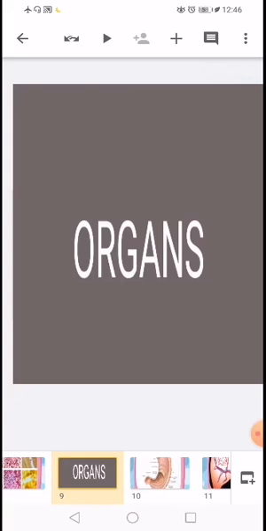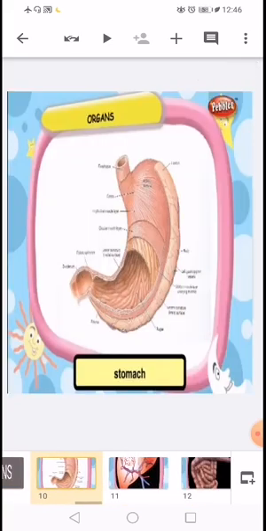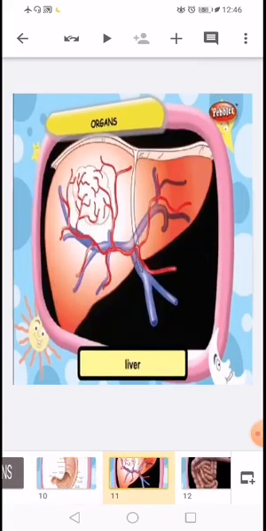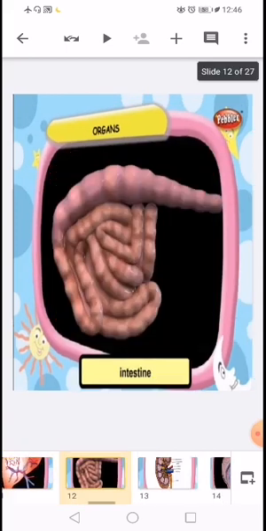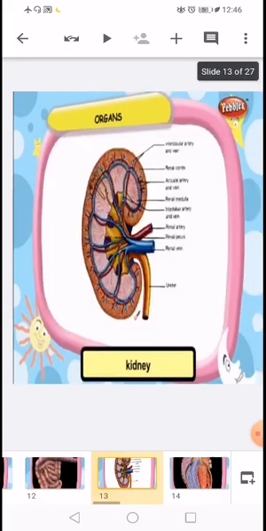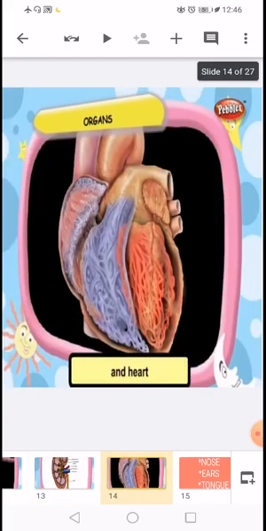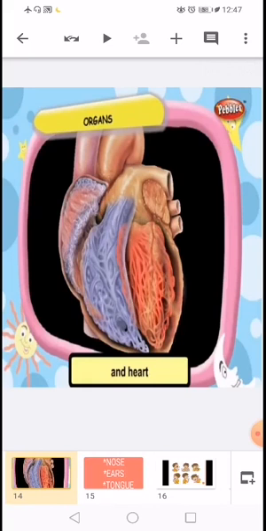Examples are stomach, intestine, liver, kidneys, heart. So they are examples of organs. These organs carry out different functions inside the body. When different organs work together, they make an organ system.